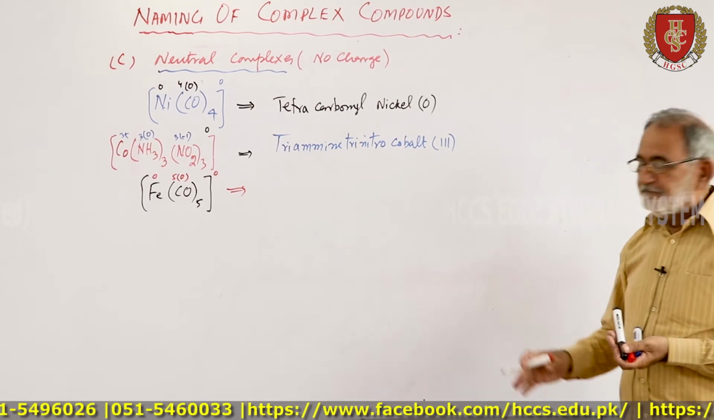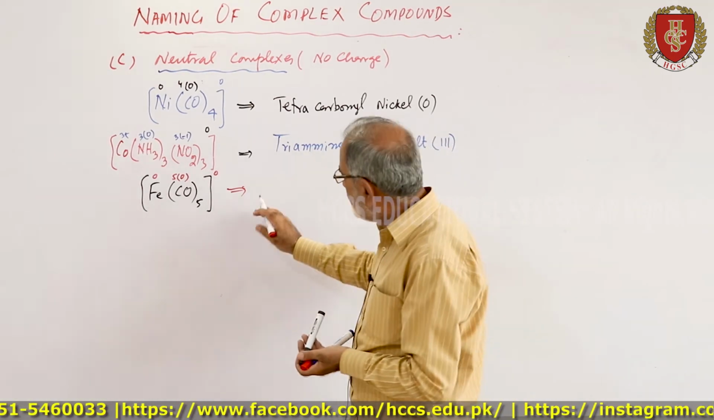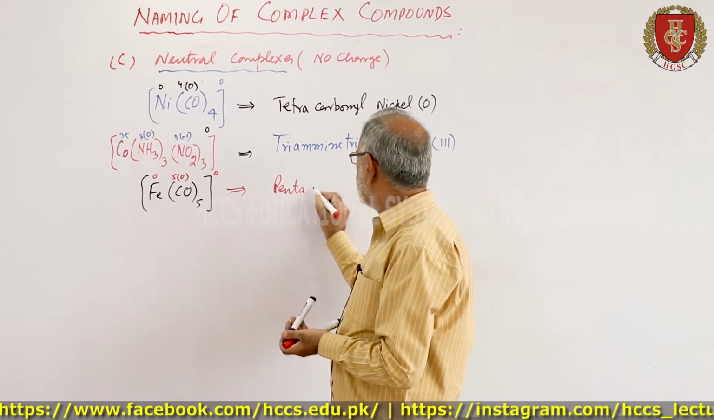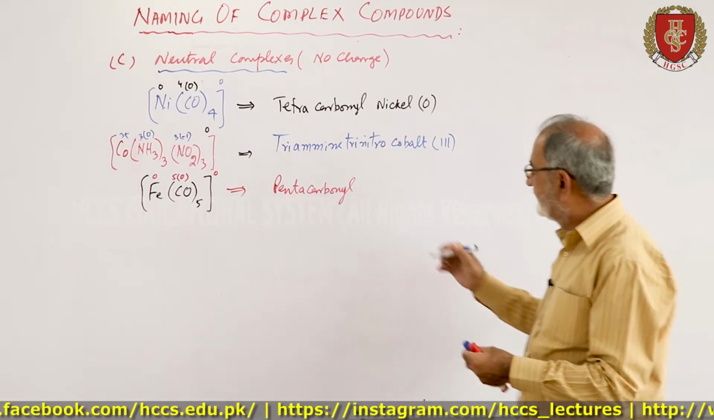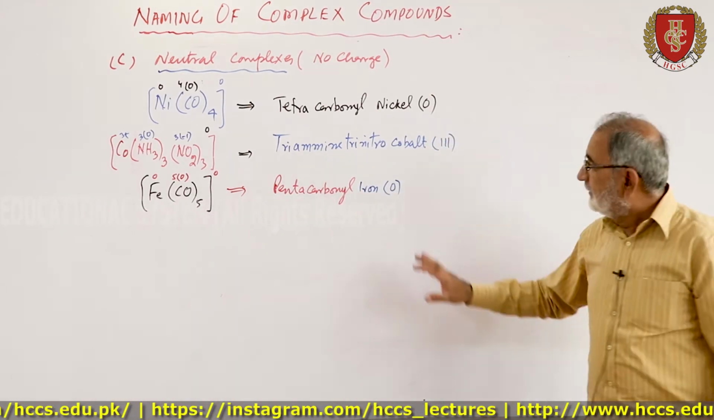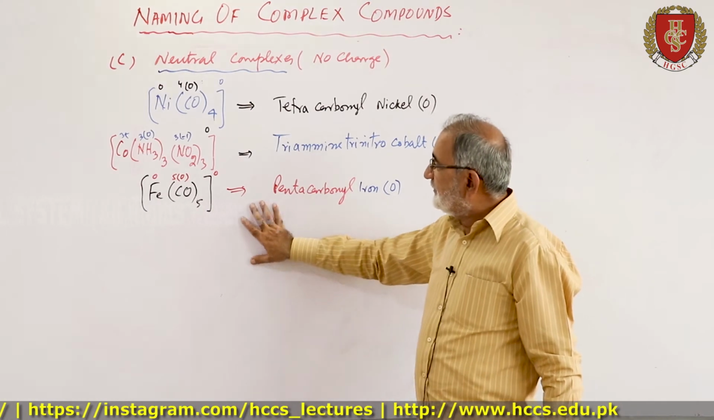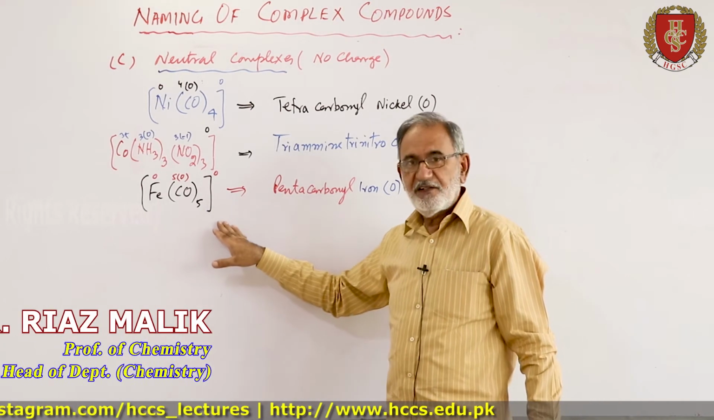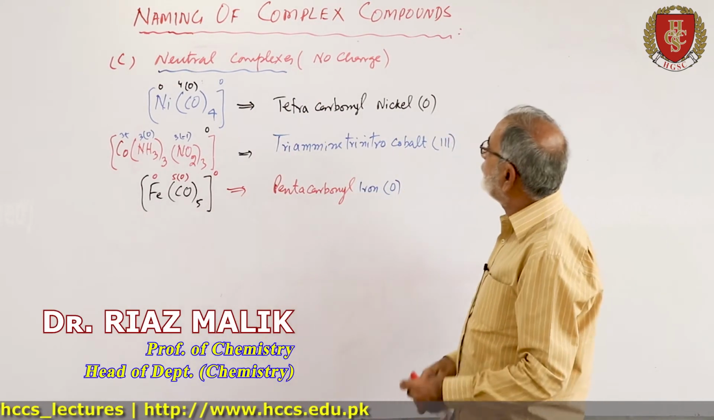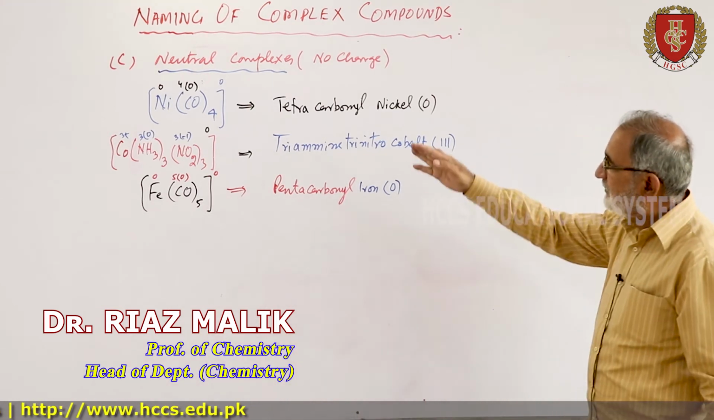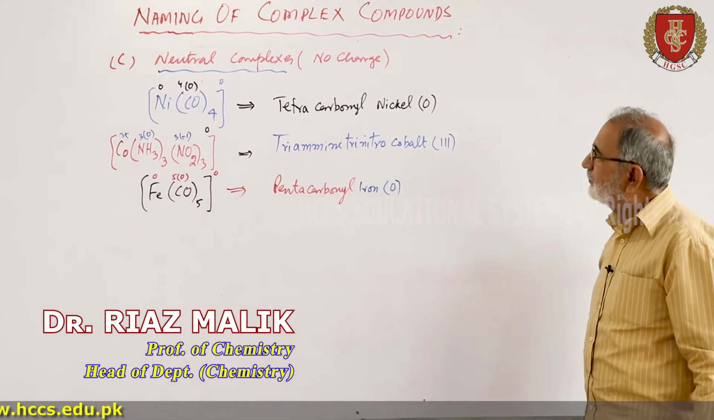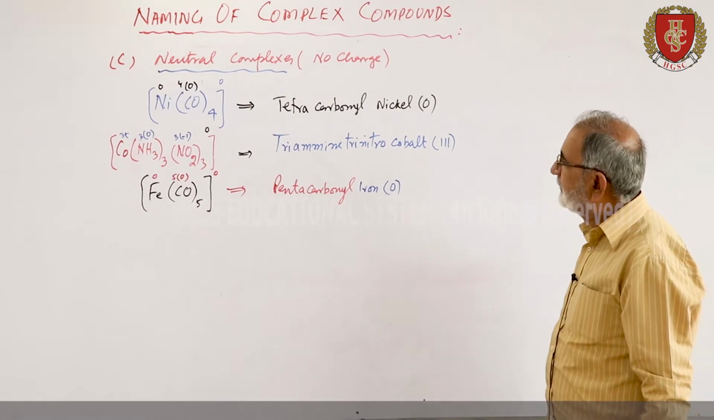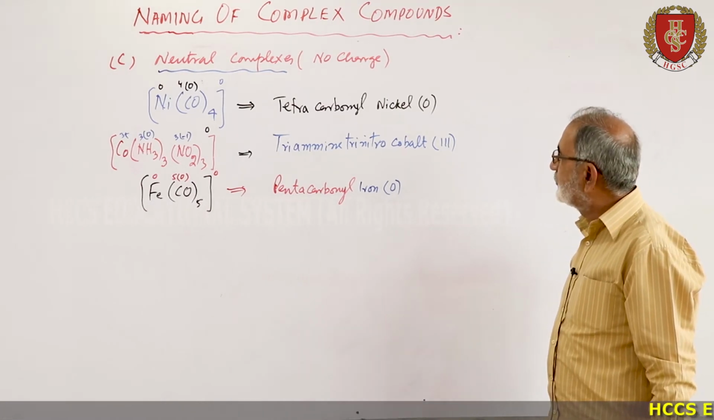So there are 5 carbonyl, so it will be pentacarbonyl iron(0). So these are the complexes which have no charge. These are called neutral complexes. First one is tetracarbonyl nickel(0), then the triammine trinitro cobalt.